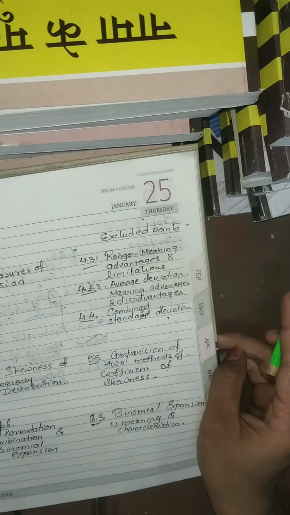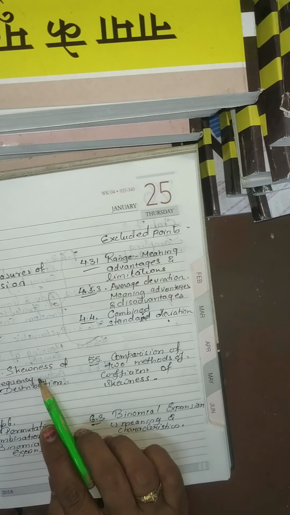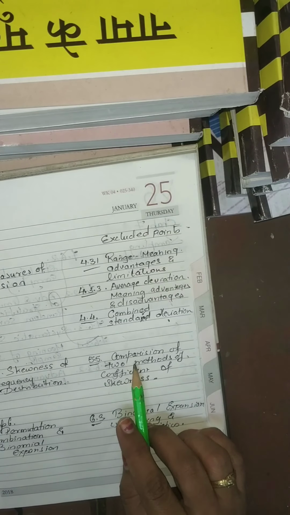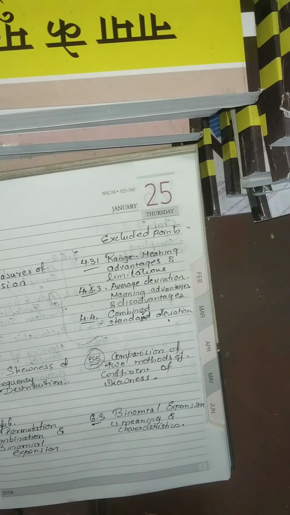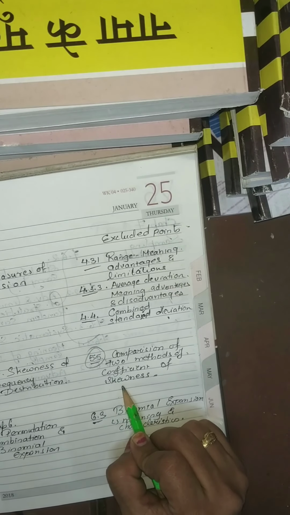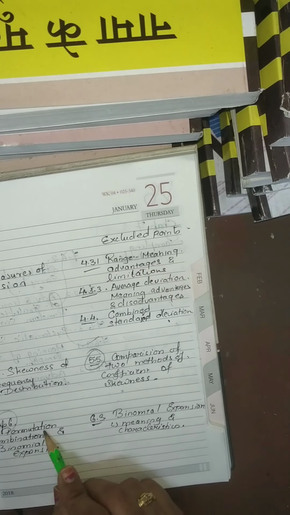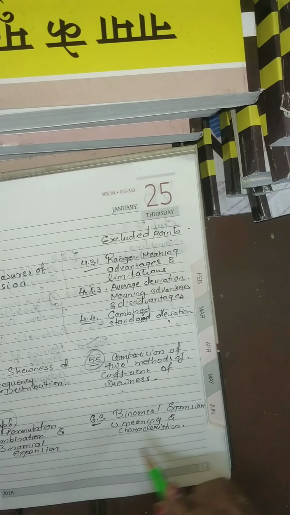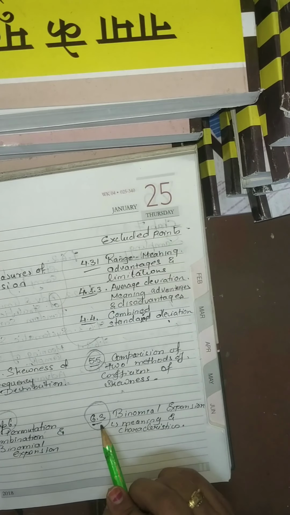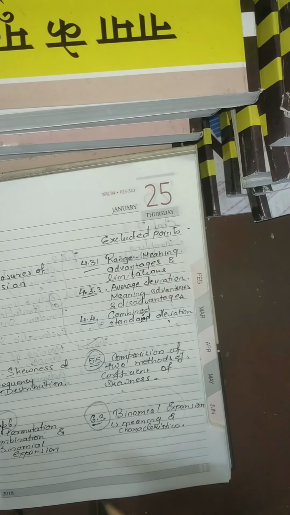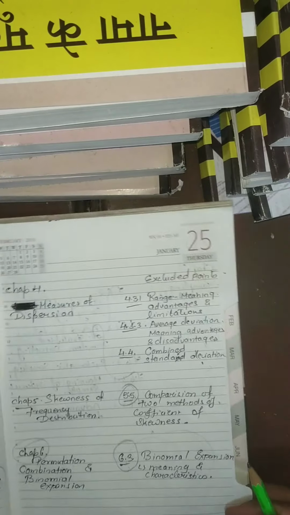Now we come to chapter number 5. In chapter number 5, that is skewness of frequency distribution, the comparison of 2 methods of coefficient of skewness, that is point number 4.5, is excluded from your course. Chapter number 6, that is permutation, combination and binomial expansion. In that, the easiest part I would say, binomial expansion, that is 6.3, is removed. Quite easy, but it is removed.